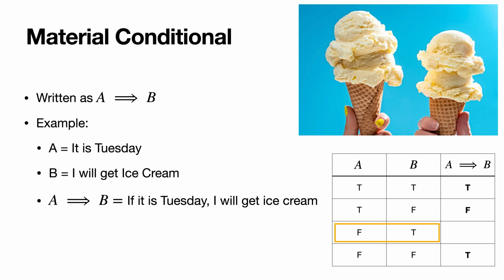Consider this another way. If someone said, if you pay me $100, I'll pay you back $150 in a week. Now, if I pay them and they don't pay me back, I have a reason to be mad. That's that second row in the truth table. But if I don't pay them and then they pay me $150 anyway, well, I kind of have an additional reason to think they'd still pay me $150 if I actually did what they asked, if I actually gave them the $100. Once again, this basic form of logic can't capture these notions of what could have been. We're going to err on the side of caution and not rule it out. And for this reason, we're also going to say true for this 3rd row in the truth table.